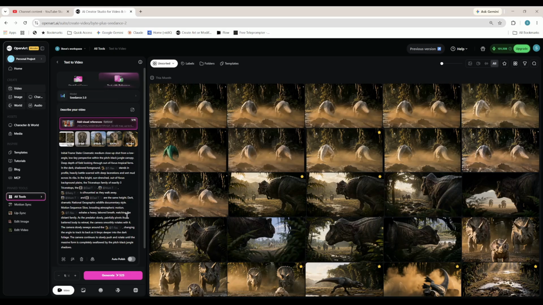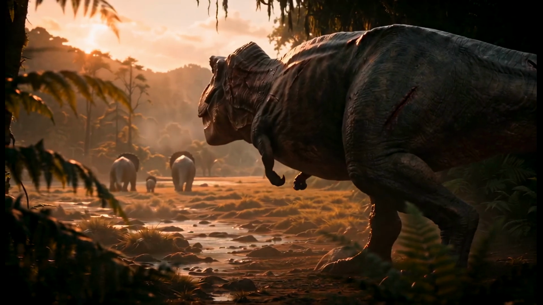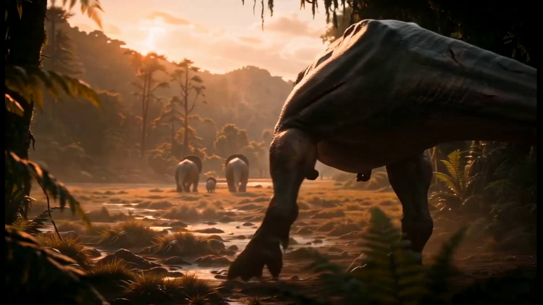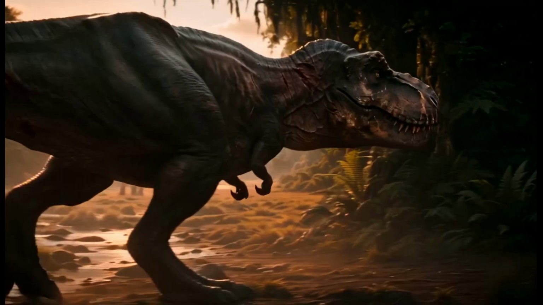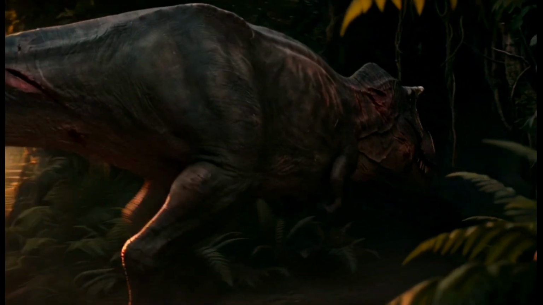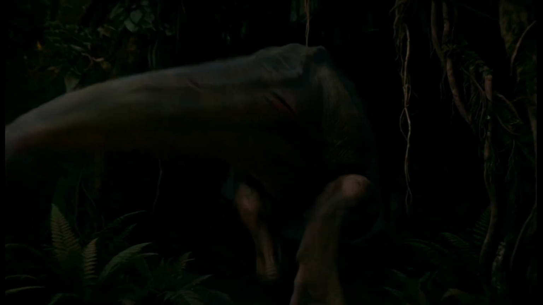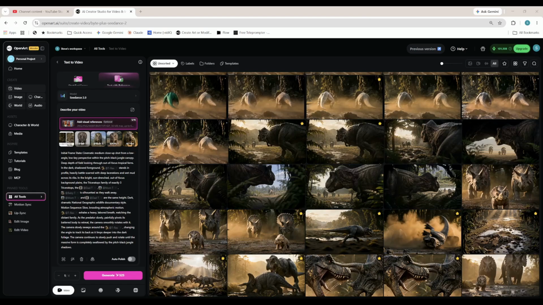We're going to use the same environmental image we've been using, but we're not going to use a starting frame this time since the perspective is different. We're in the T Rex's perspective looking out at the trike family. So let's see what we get. That's exactly how I wanted the final scene to end. The T Rex is wounded and walking off, plotting its revenge, and they all live to fight another day.